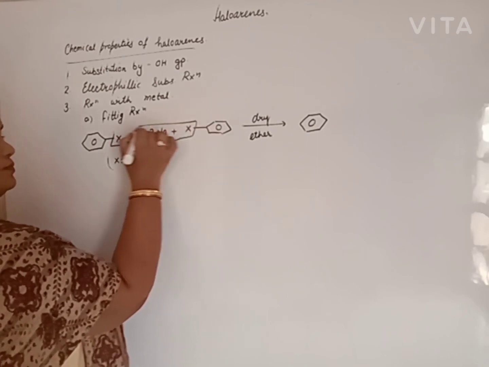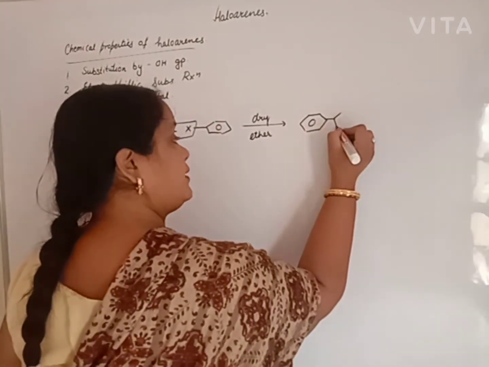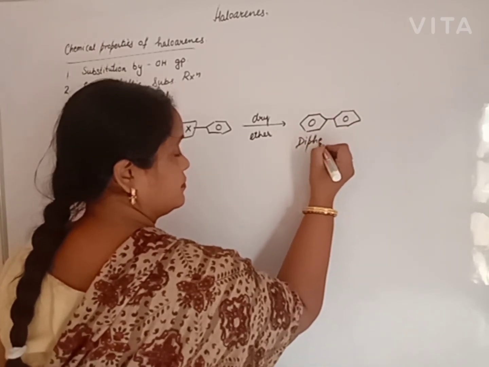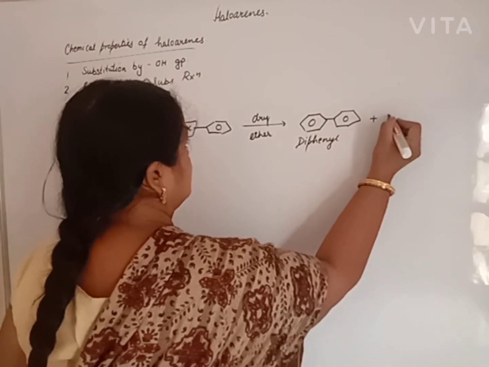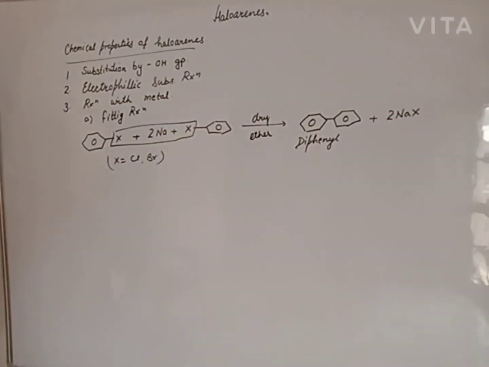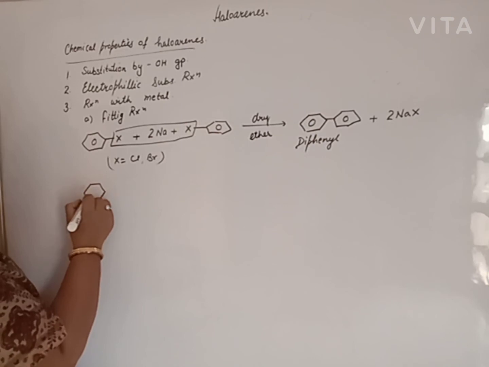The halogens are removed and both the benzene rings combine together to give diphenyl. Clear?